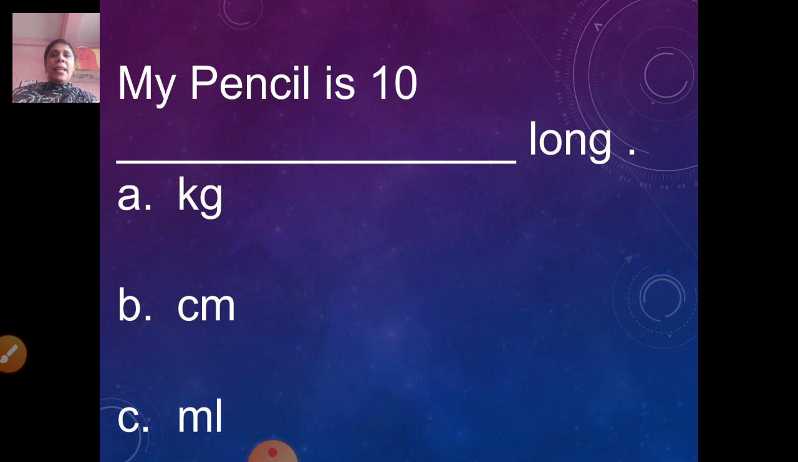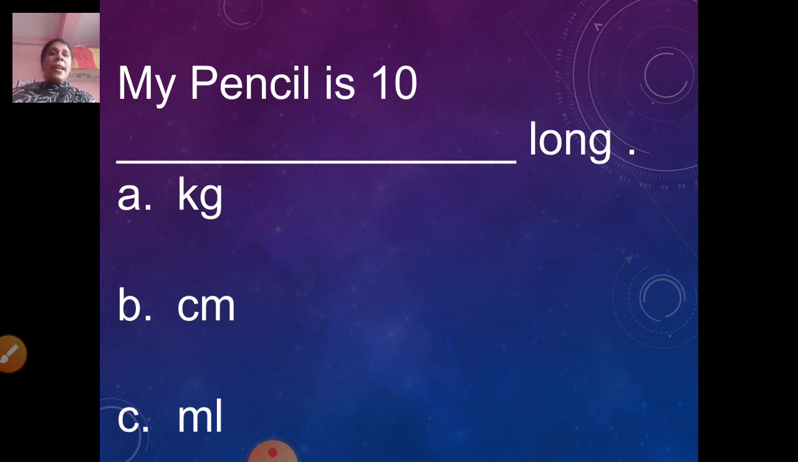Option A. Kg. Option B. cm, that is centimeter. Option C. ml, that is milliliter. Again I repeat. My pencil is 10 dash long. Option A. Kg, that is kilogram. Option B. cm, that is centimeter. Option C. ml, that is milliliter.